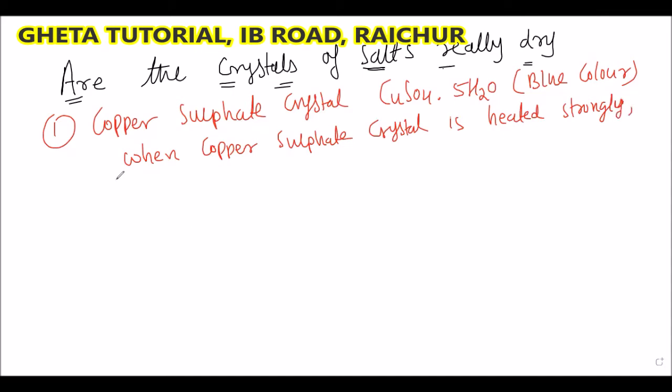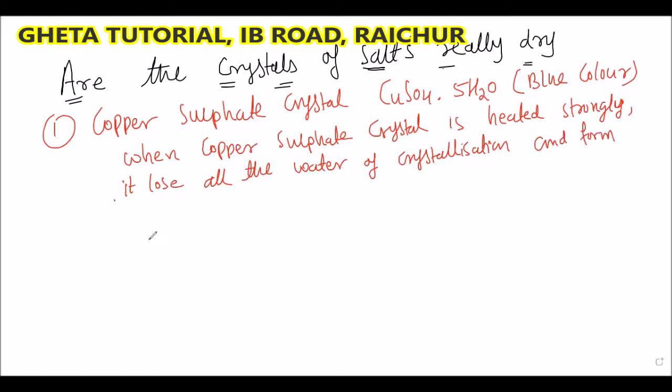Tell me. It loses all the water of crystallization and forms